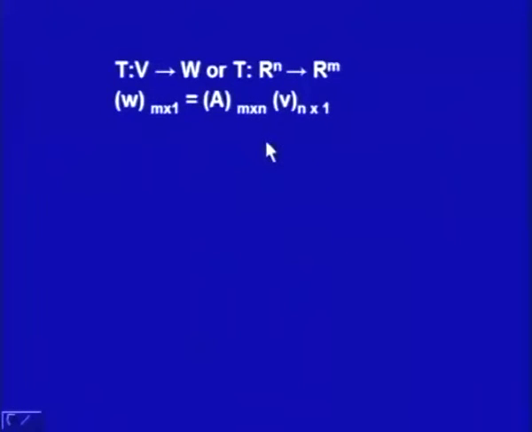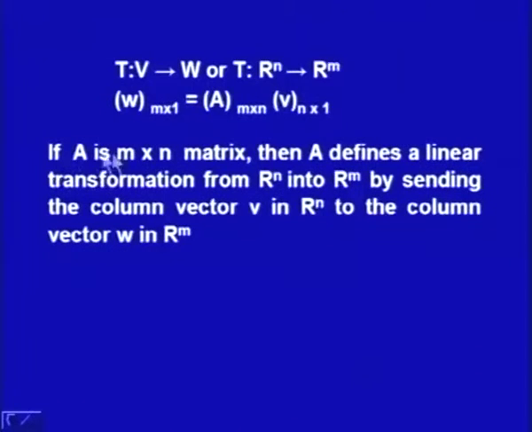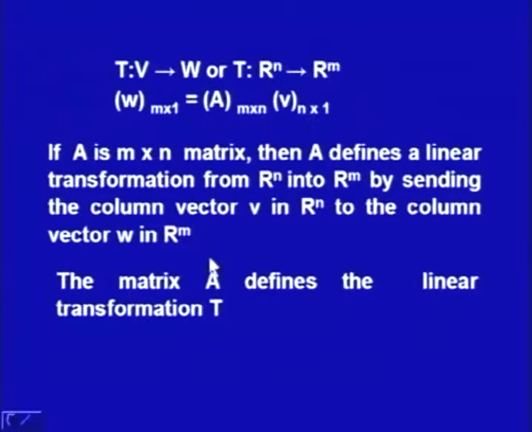So if A is an m by n matrix, then A defines a linear transformation from Rn into Rm by sending the column vector v in Rn to the column vector w in Rm. So the matrix A defines the linear transformation T. With every linear transformation there is an associated matrix A.